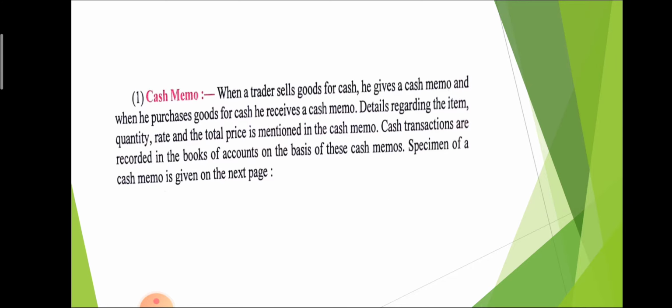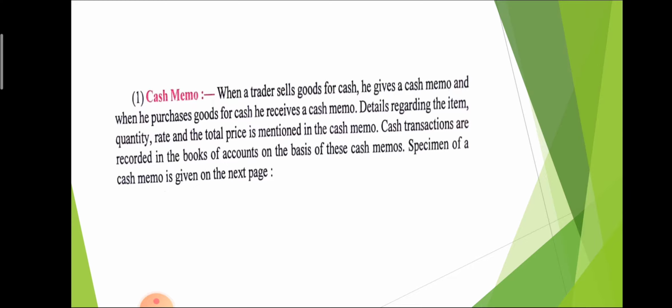When a trader sells goods for cash, it means that if a trader sells the goods in cash, not on credit, at that time he gives a cash memo. And when he purchases goods, at that time he receives a cash memo. Suppose I am the seller of the goods. If someone purchases goods from me, I will give a receipt or a paper. That paper is called cash memo.